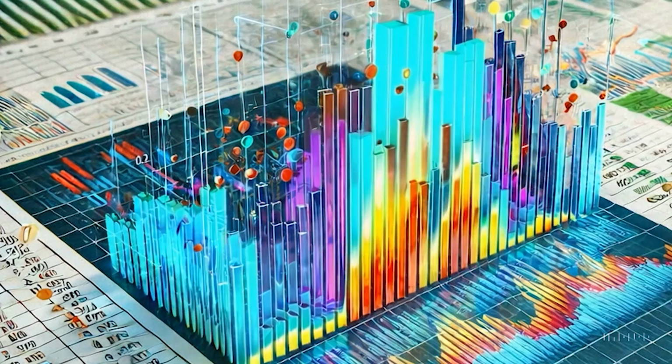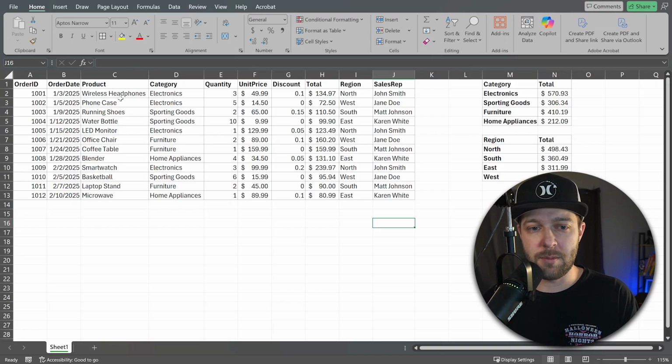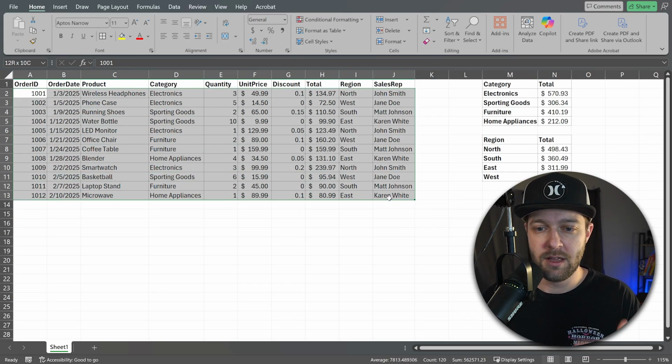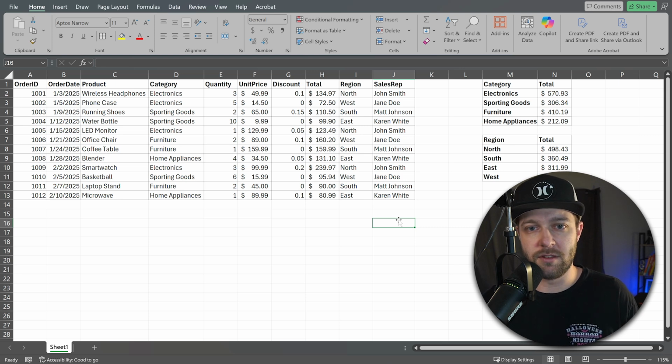Now, to make this a little more concrete, let's take a look at what I would call a somewhat common example. Creating a graph in Excel. For me personally, I use Excel a lot, but I rarely need a graph. So when I do need a graph in my sheet, I usually have to go back and relearn how to actually put a graph in the spreadsheet. Now, here is some sample sales data. Now, let's say this is for a job that I work at, and my boss wants to see some visuals.